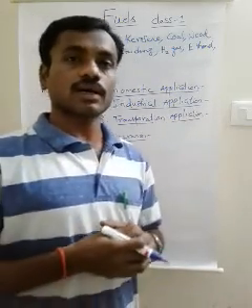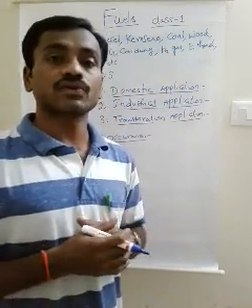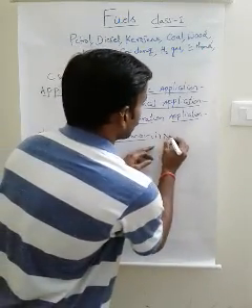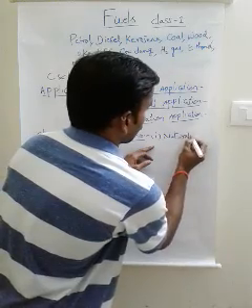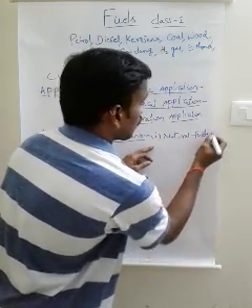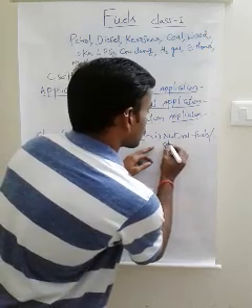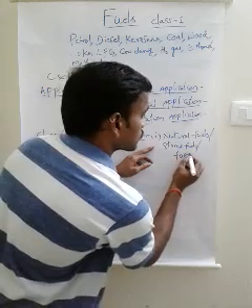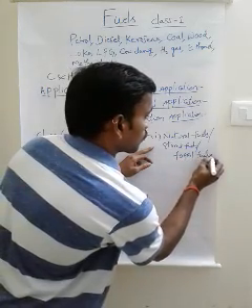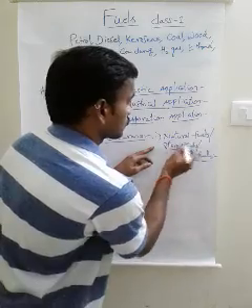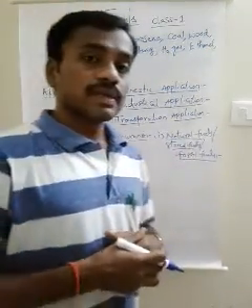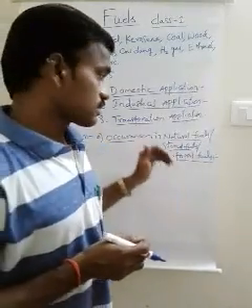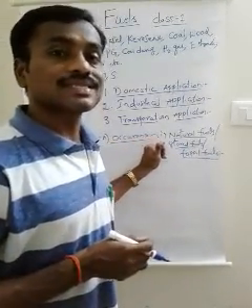Based on the occurrence, fuels are classified into two types: natural fuels, also called stored fuels or fossil fuels, and synthetic fuels.